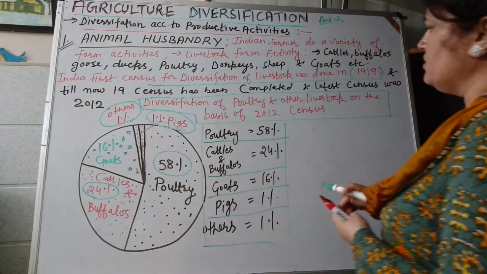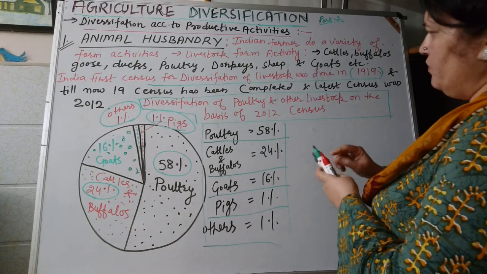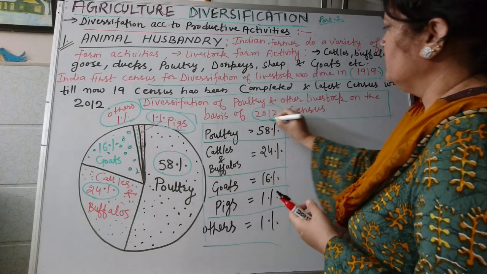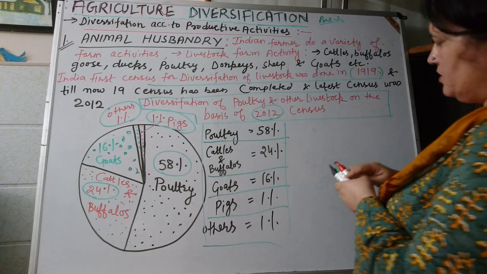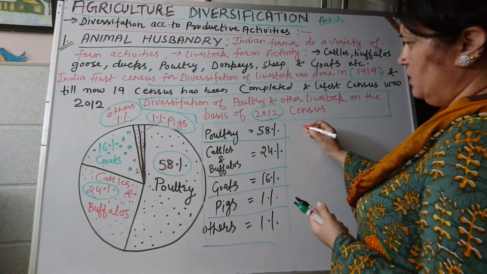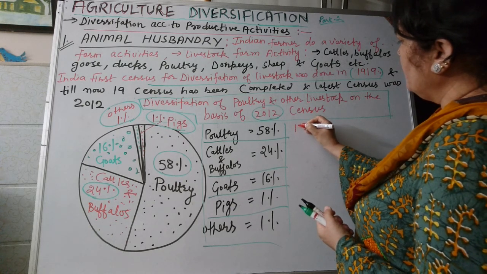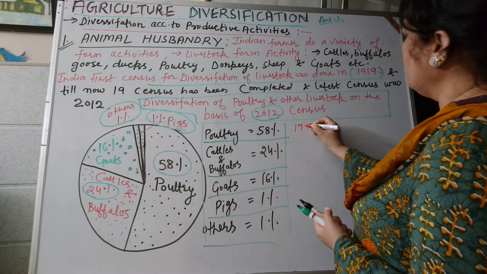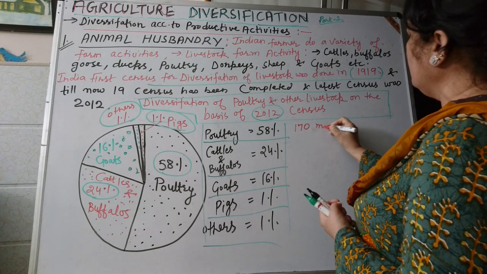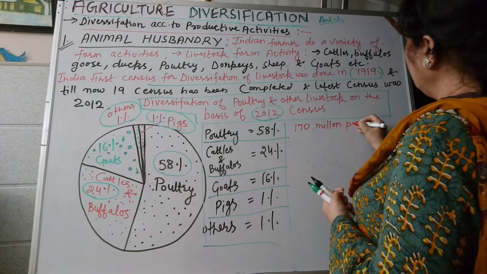So we have analyzed the census of 2012. And now let us see that animal husbandry provides employment to approximately 170 million people.